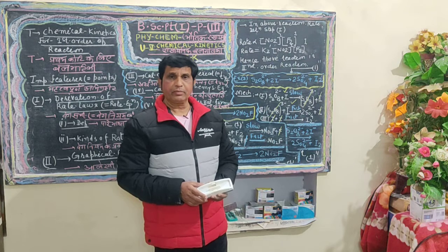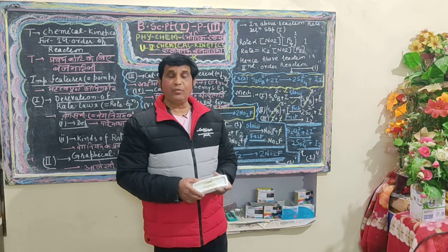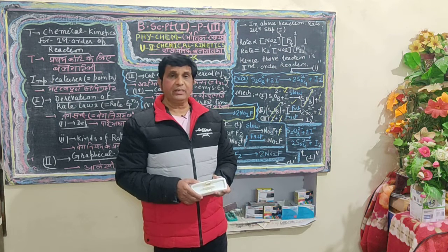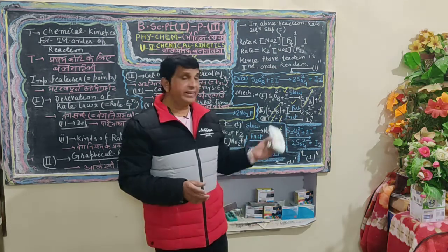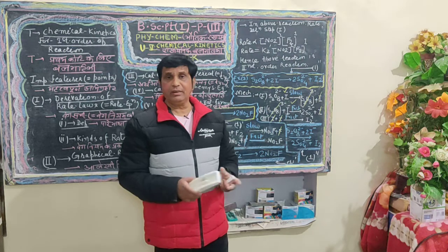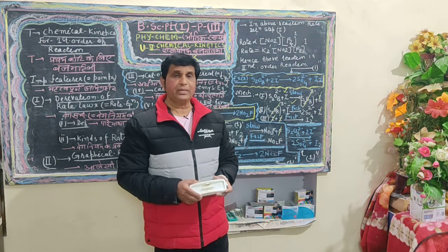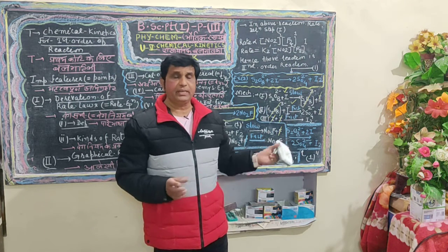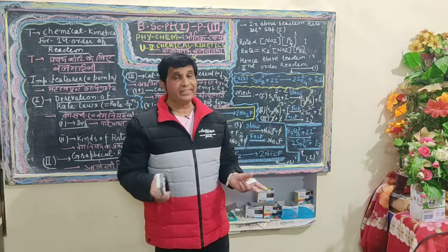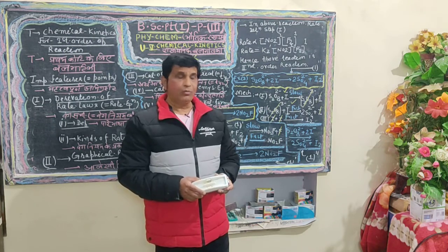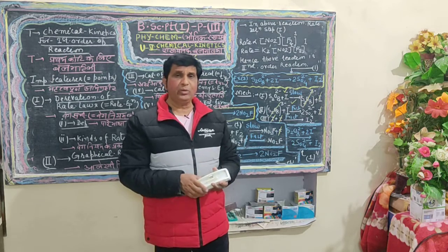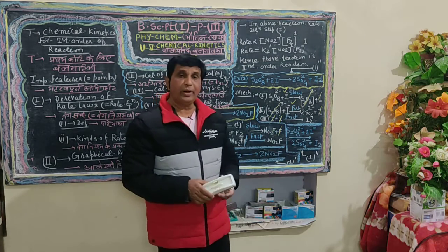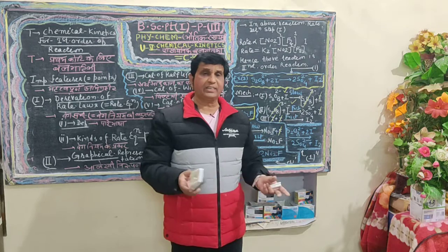The simple examples for second order reaction and bimolecularity, which we delivered in our previous video on chemical kinetics, are saponification of ester, 1 mole of N2 reacting with 1 mole of O2 to produce 2 moles of NO, and 1 mole of H2 with 1 mole of I2 to produce 2 moles of HI.